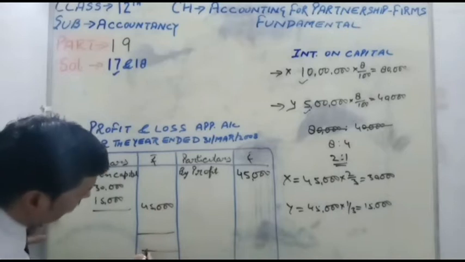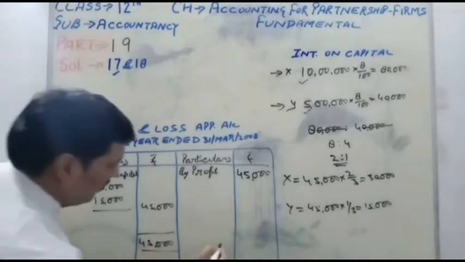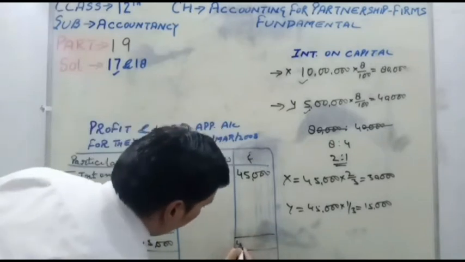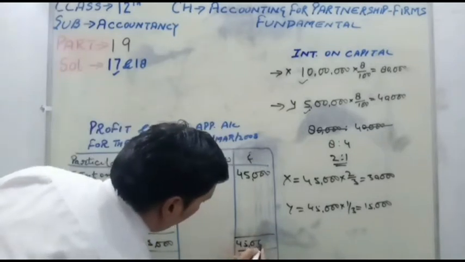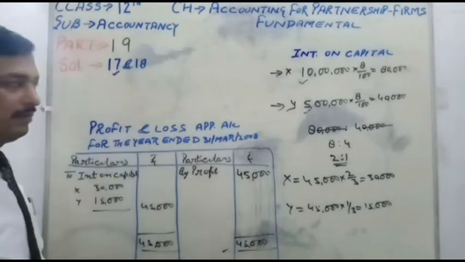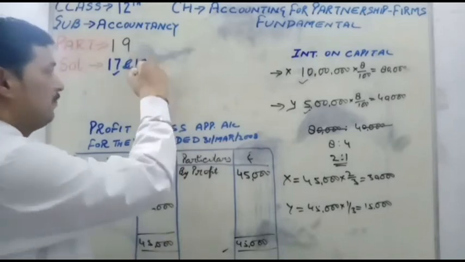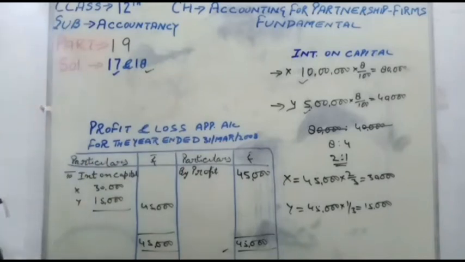Now balancing, 45,000, and credit side balancing is 45,000. So now students, part 17 is completed. Now after this question, we will continue in the same remaining part, question number 18.